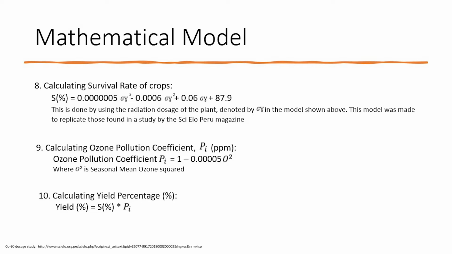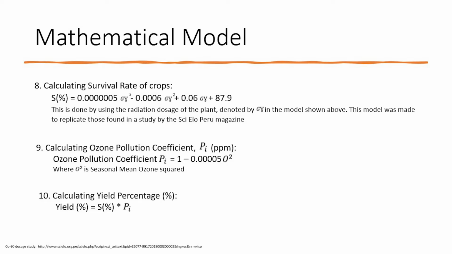Ending off the mathematical model, we will be calculating the survival rate of crops using this equation below. This was created to model the results of the study found in the link below. So we will be using the radiation dosage of the plant, which has already been derived in the previous steps, and we will use this to get the survival rate in percentage.